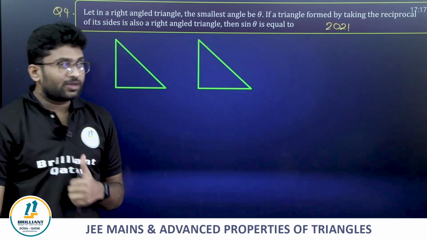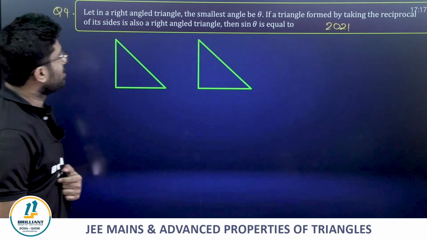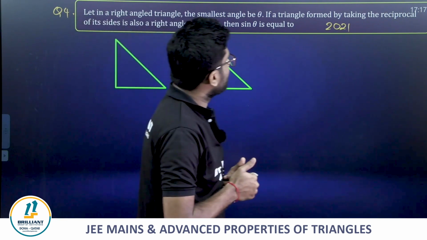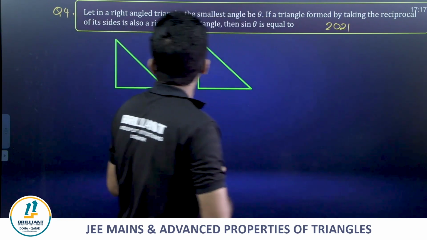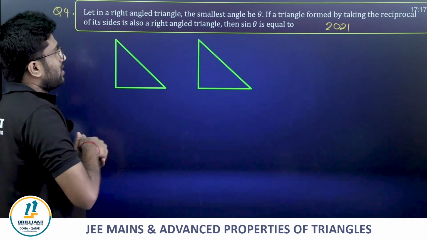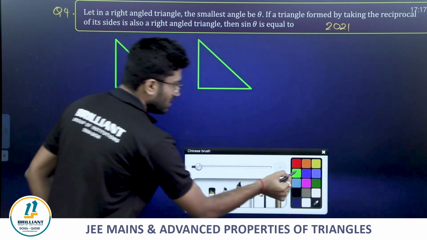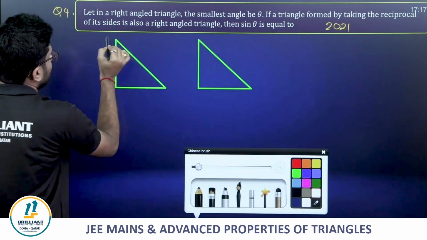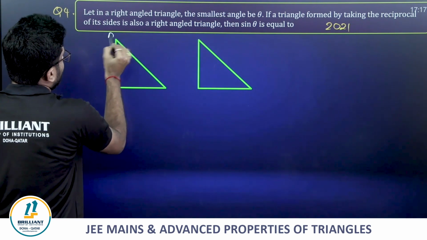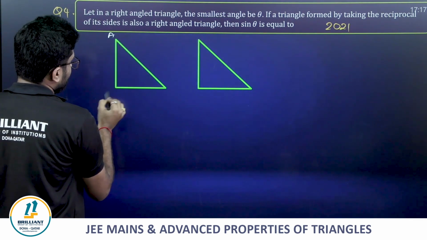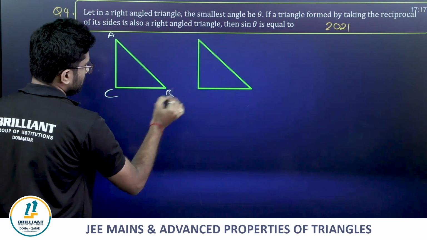Yeah. So coming to the next question. In a right angle triangle, the smallest angle be theta. If a triangle formed by taking the reciprocal of its sides is also a right angle triangle, then sin theta is equal to. Guys, in this, let's understand one thing. First, let capital ABC be any triangle, ACB or ABC.